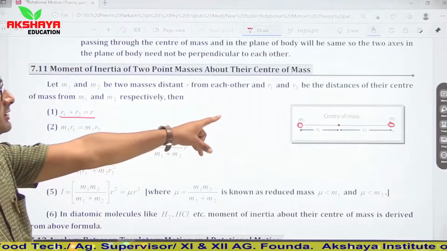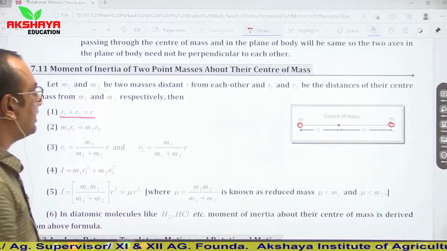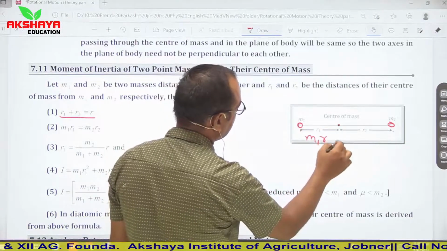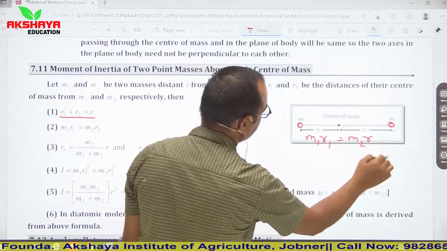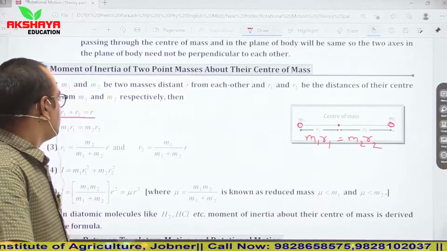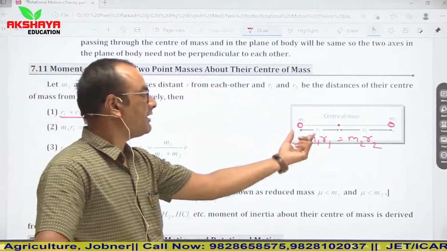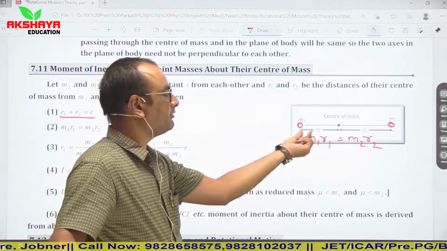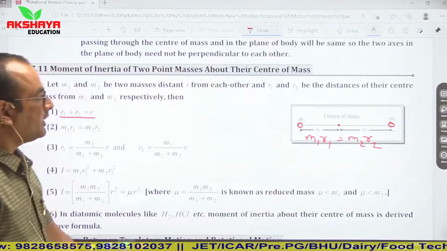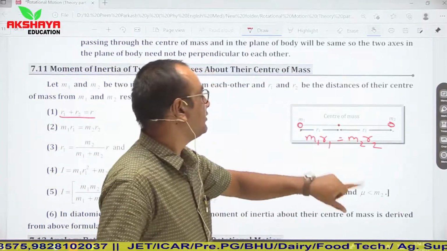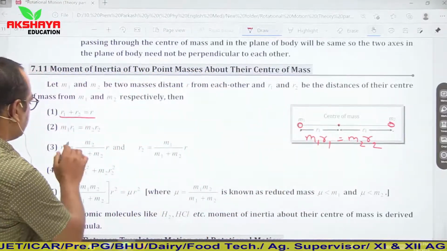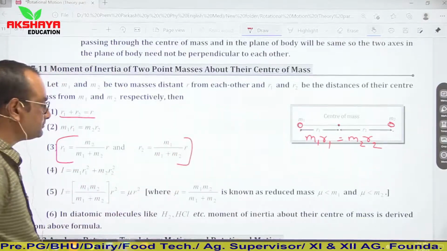Second thing we know, in center of mass we have studied that m1 r1 is equal to m2 r2. We know it very well. Third, the position vector r1 will be m2 upon m1 plus m2 into r, and the value of r2 will be m1 upon m1 plus m2 into r. So these are two relations for r1 and r2.